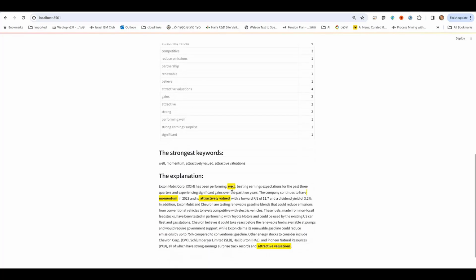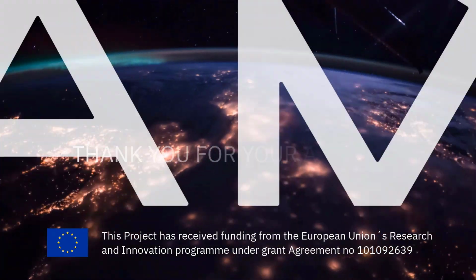After we get the sentiment predicted by Vader, we run GPT 3.5 Turbo to get the top K words in the narrative that explain the produced sentiment. We repeat this step iteratively a limited number of times and select the set of most frequent terms that most significantly explain the original narrative. In our case, these words are well, momentum, attractive valued, and attractive valuation. That's it for our demo.